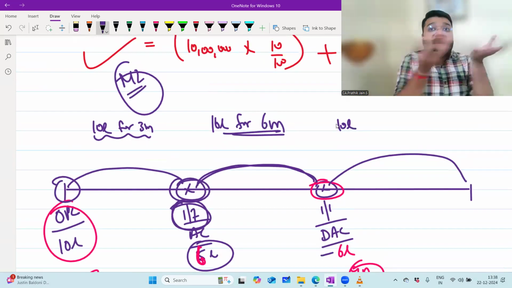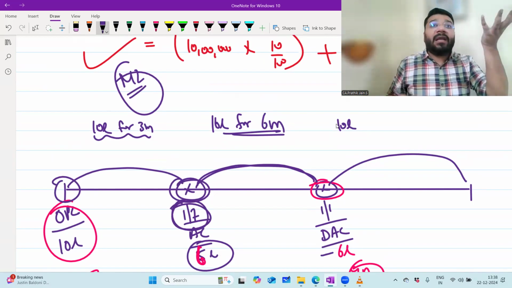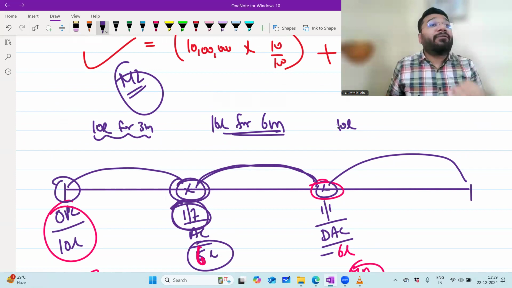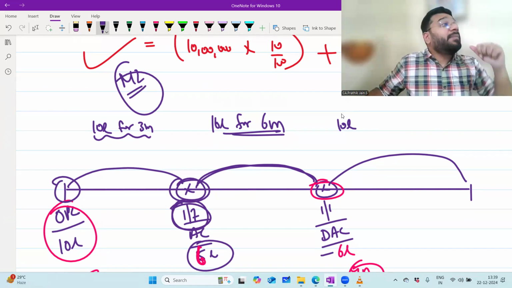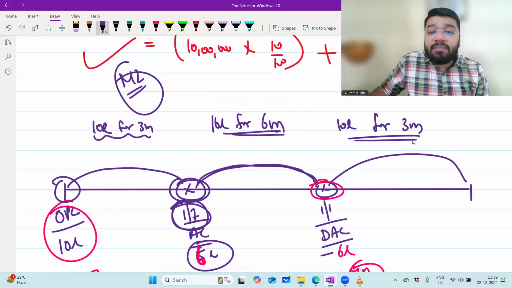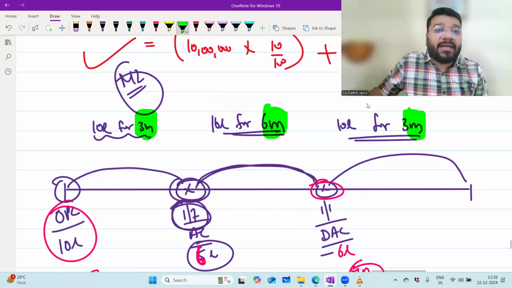Opening capital plus additional capital minus drawing against capital. With opening capital, I add additional capital, and drawing against capital I have to minus. From 16 lakh, if I minus 6 lakh, what is my remaining capital on 1 Jan? 10 lakh. Used for how many months? 3 months. So 3 months plus 6 months plus 3 months is equal to 12 months.